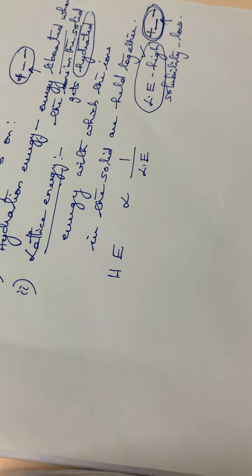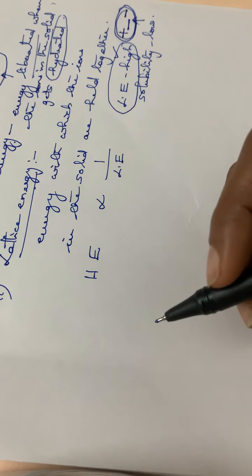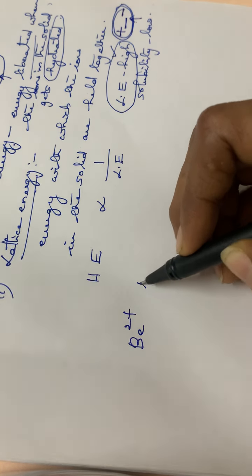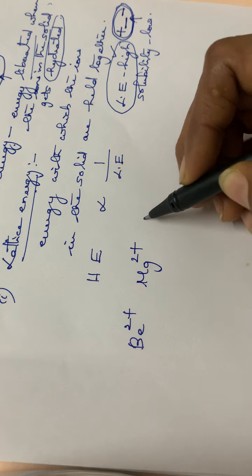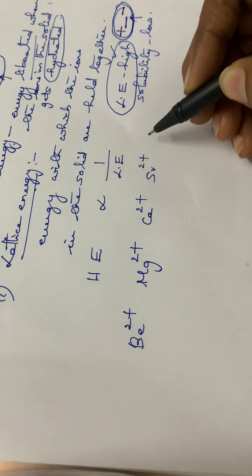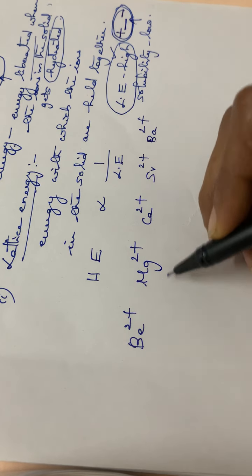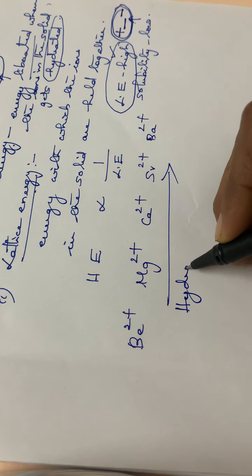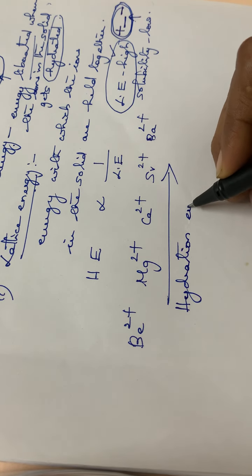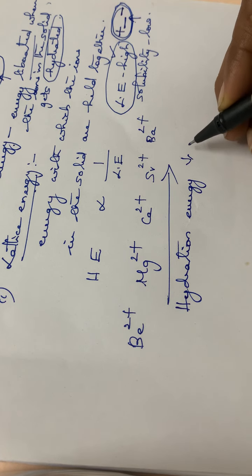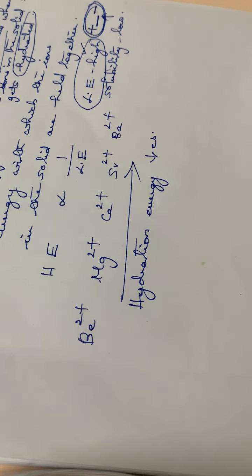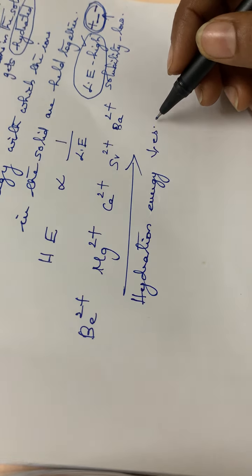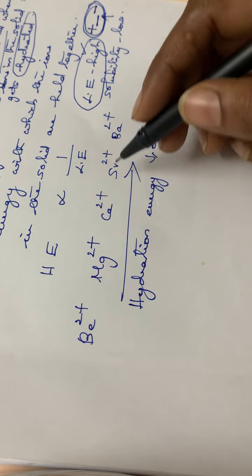Okay. Then the next case, from beryllium to barium, starting from Be2+, Mg2+, beryllium, magnesium, then calcium, then strontium and barium. From beryllium to barium, the hydration energy decreases. And also down the group, what happens? The size of the cation also increases down the group, isn't it?